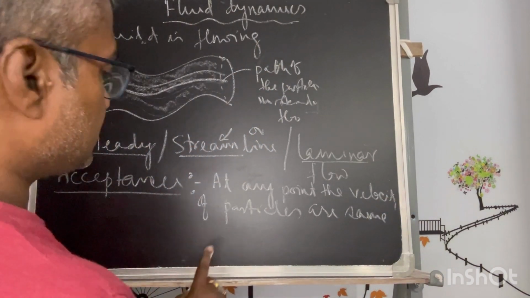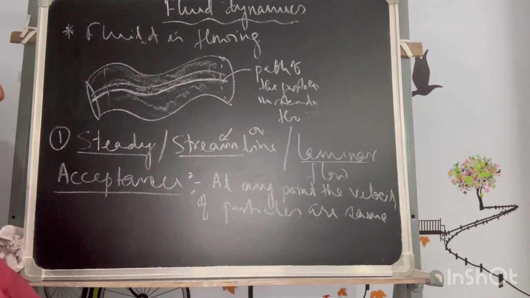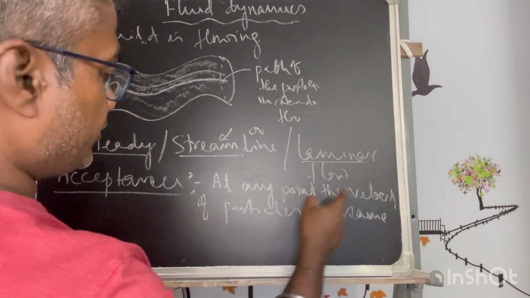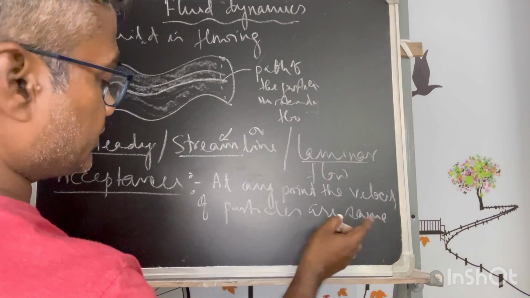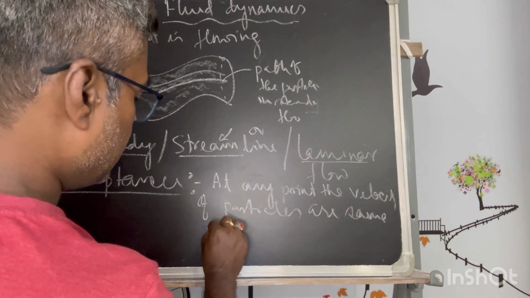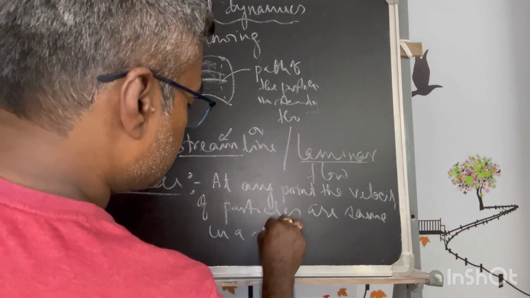This is the first understanding. At any point, the velocity of particles are same in a streamline.